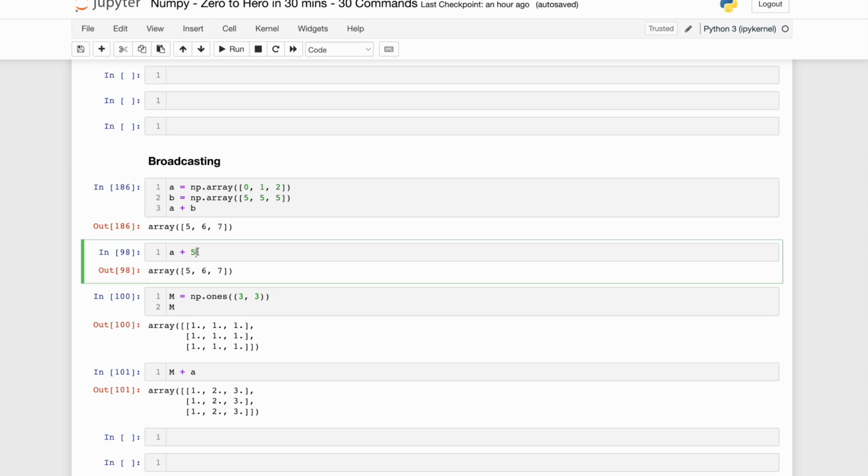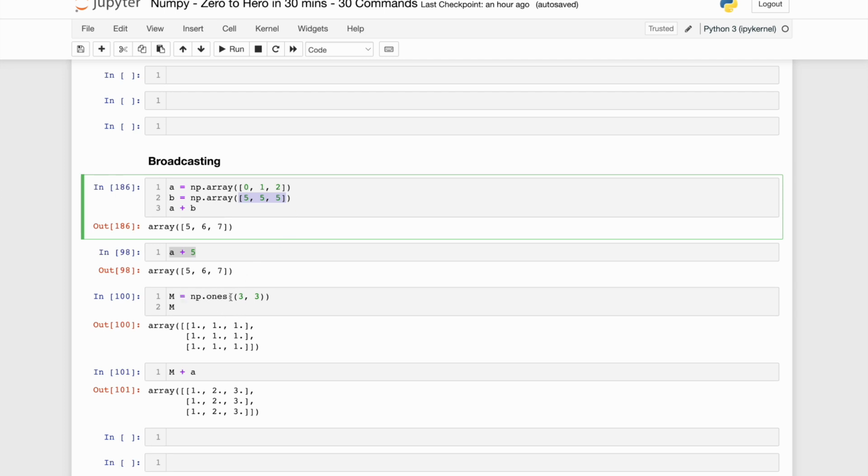Okay, so this operation a plus 5 and a plus b are exactly the same. This 5 will also get expanded into a similar array of 5 5 5, and then the addition operation will take place. This particular expansion or elongation is known as broadcasting. Okay, clear? Now let's see another example.